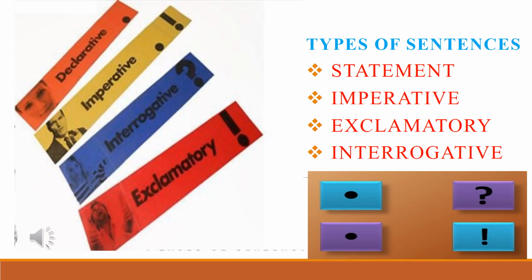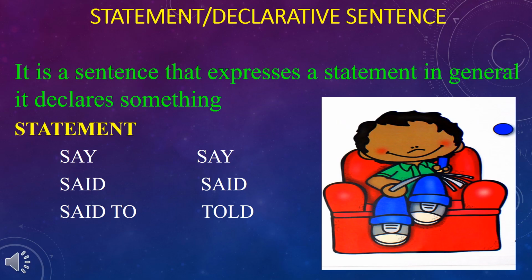Next, there are four types of sentences: statement, imperative, exclamatory, interrogative. We will see the definitions and the rules. First one, statement or declarative sentence. It is a sentence that expresses a statement in general. It declares something.